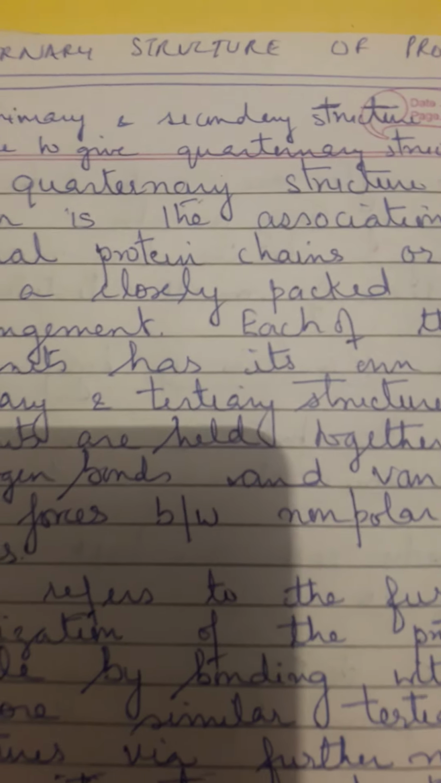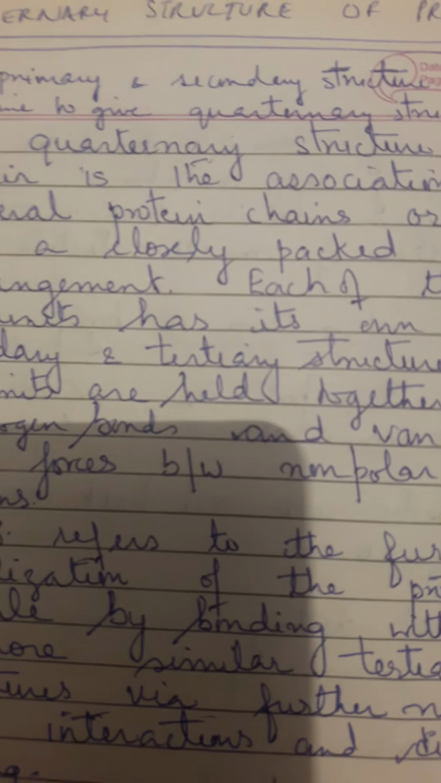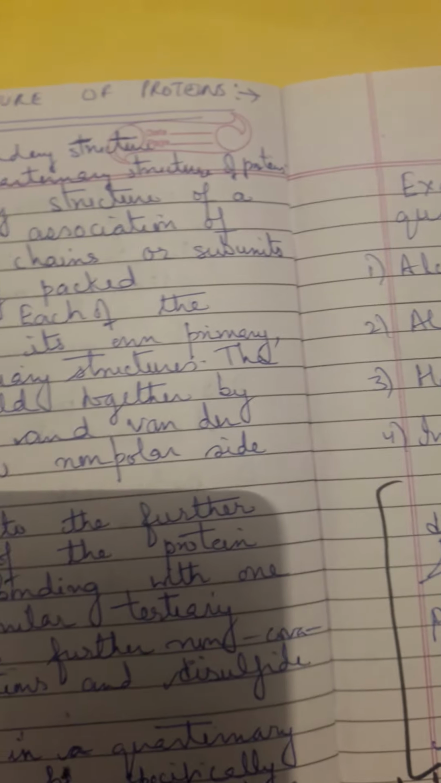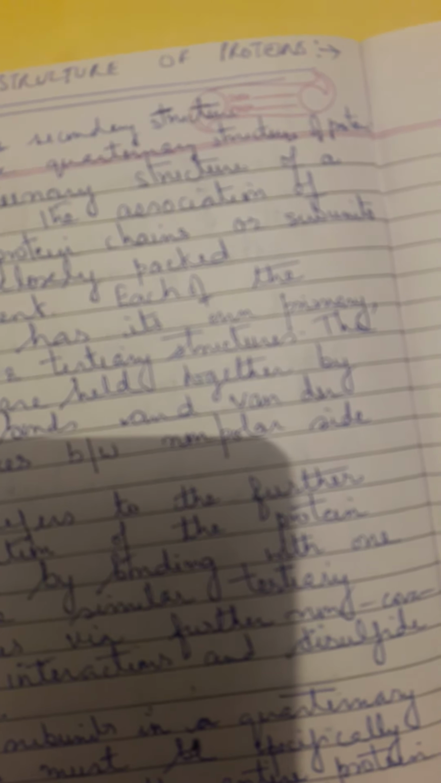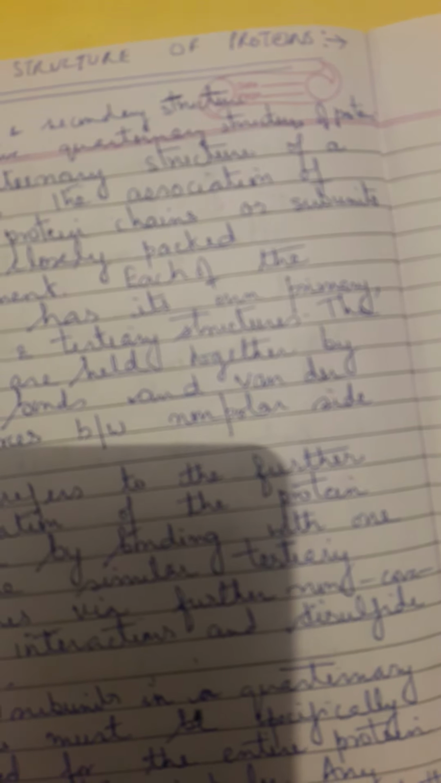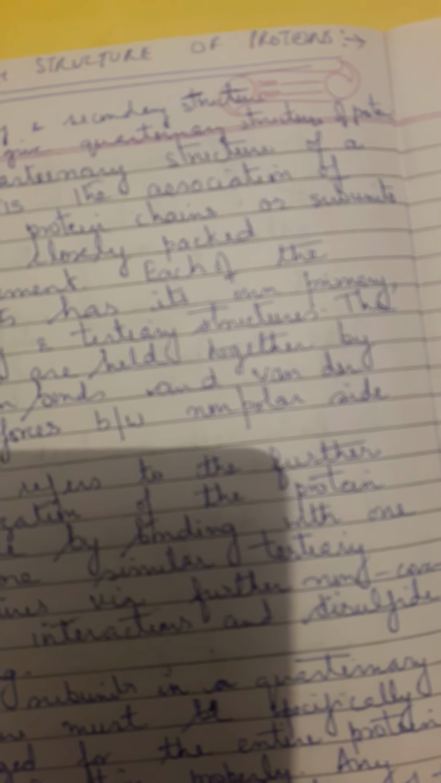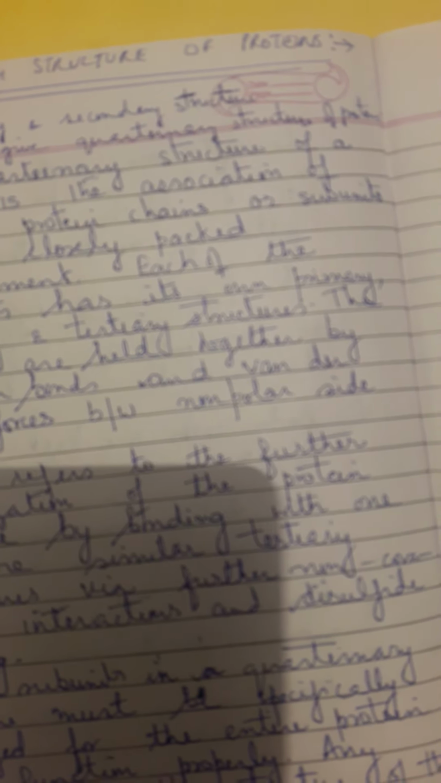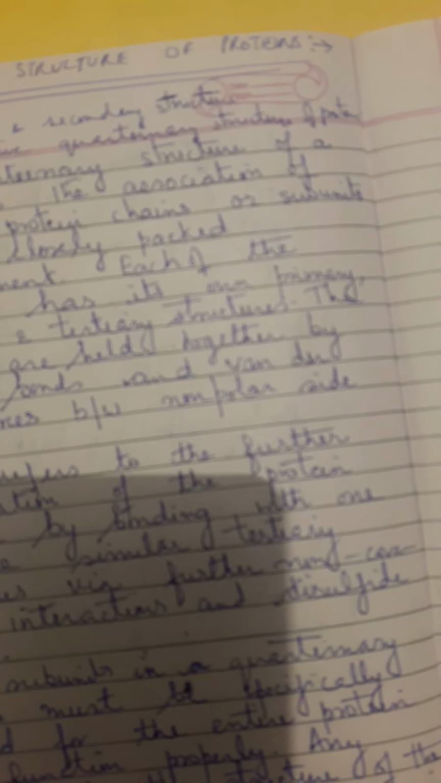The quaternary structure of proteins is primarily the structure made by the primary and secondary structure which combine to form the quaternary structure. The quaternary structure of proteins is the association of several protein chains or subunits into a closely packed arrangement. Means they are closely packed into subunits of proteins.